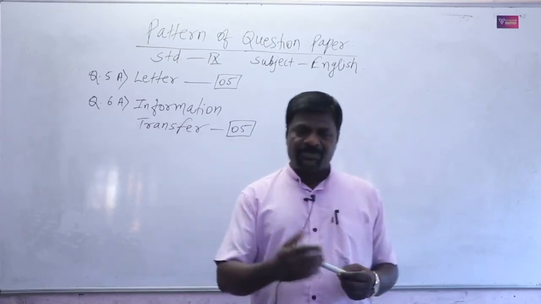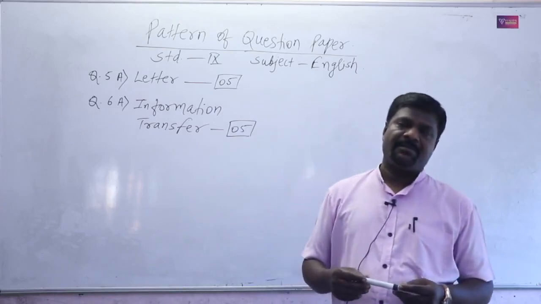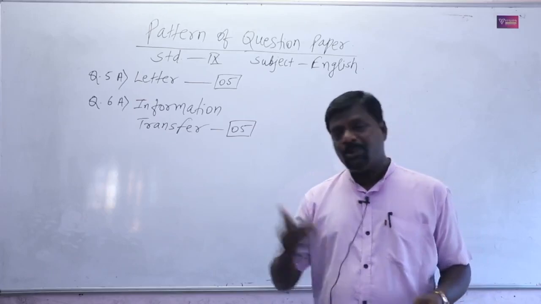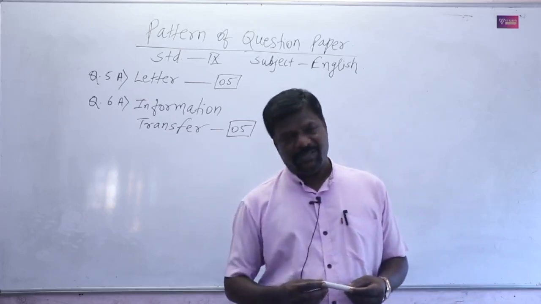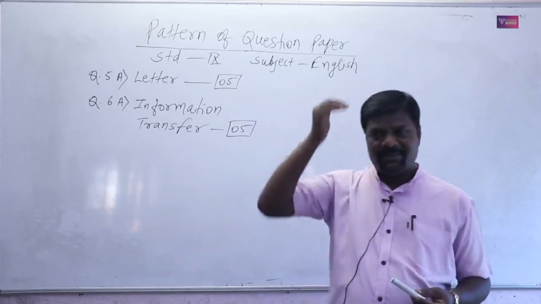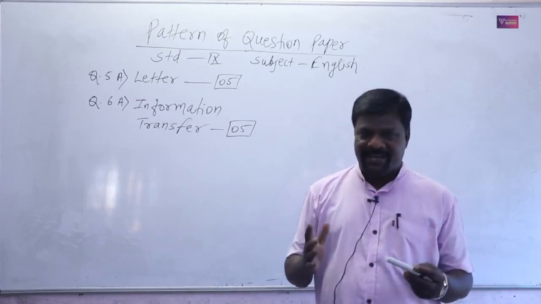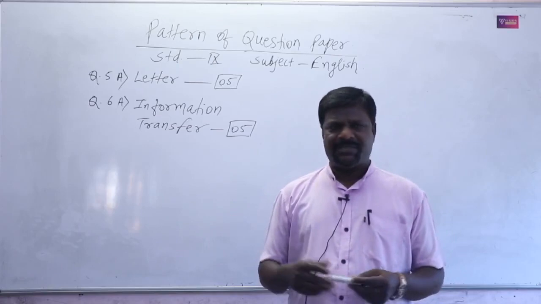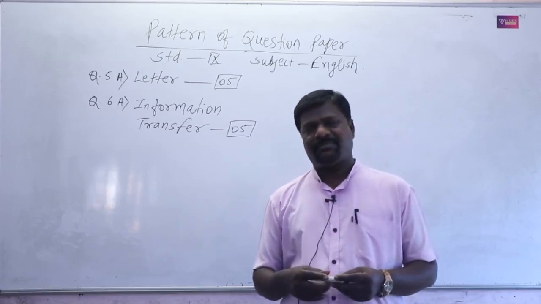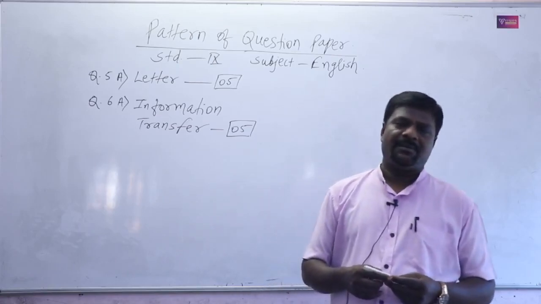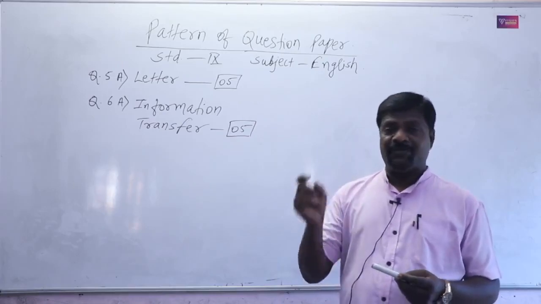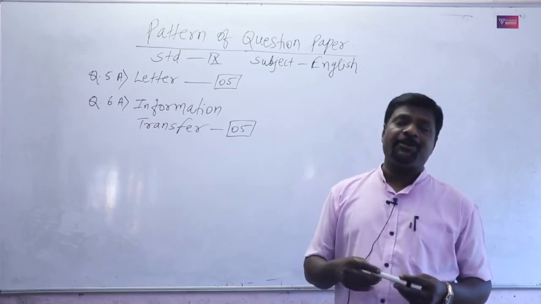And the second option is verbal to non-verbal. It's very easy. They will give us a paragraph, any paragraph that is not from our textbook. It is related to any information, an informative paragraph.